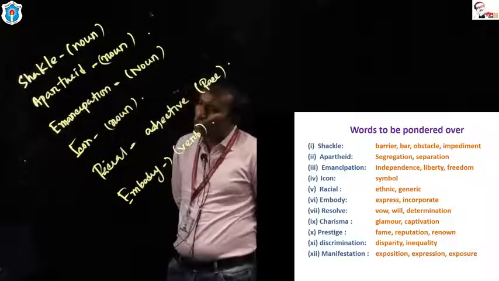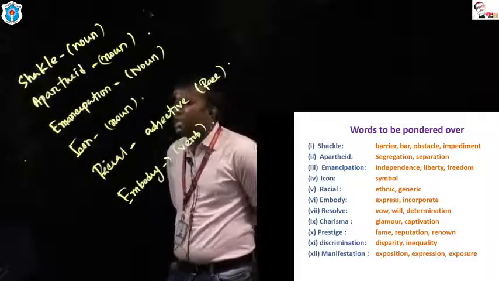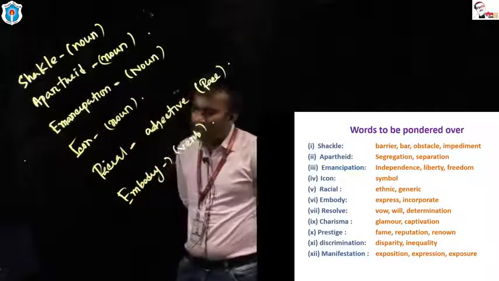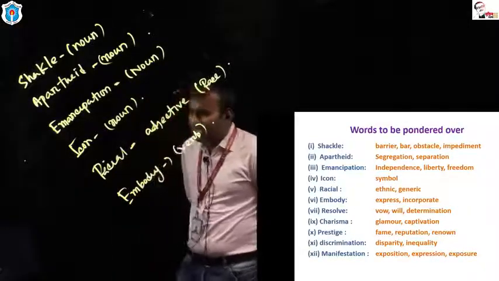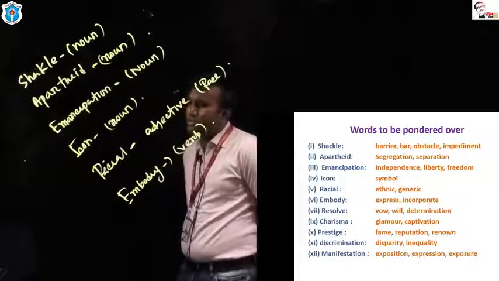In Bengali it's called ononno sadharon pratibha. There are 2 synonyms for charisma, and that is glamour and captivation. Next one, prestige. Charisma is a noun, resolve is a verb.